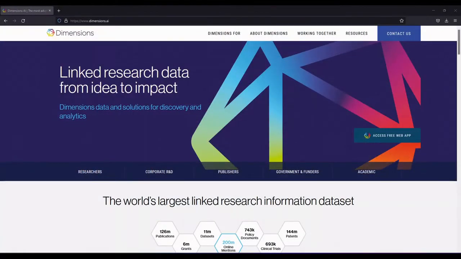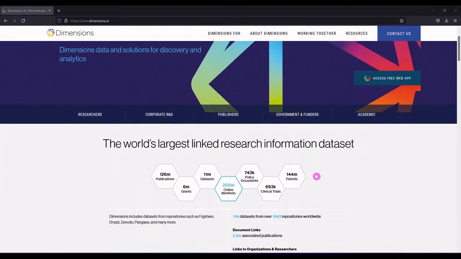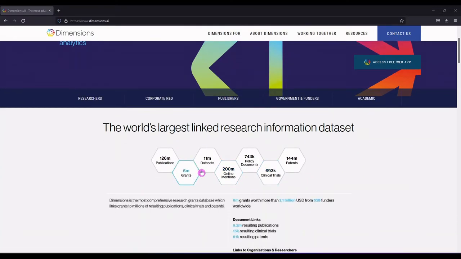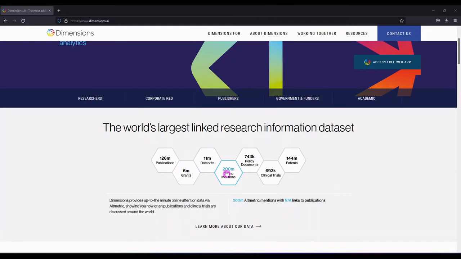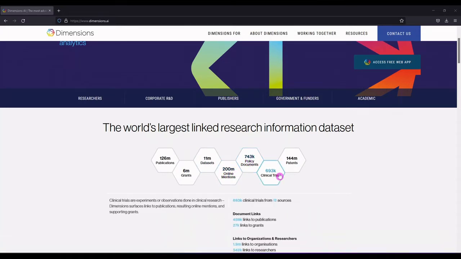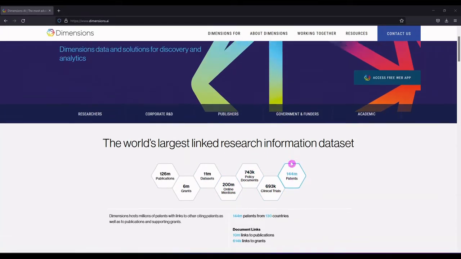You can go to the website dimensions.ai, and here's where you can find out more about what Dimensions is. Dimensions is a linked research data platform where you can search and find publications, grants, data sets, online mentions, policy documents, clinical trials, and patents.